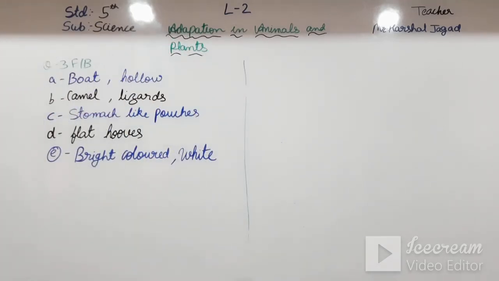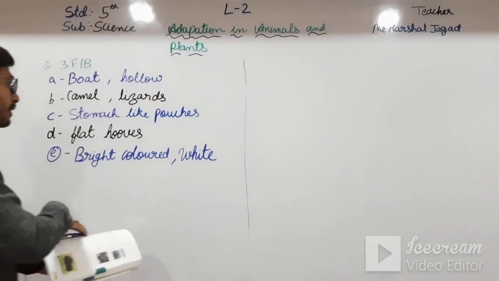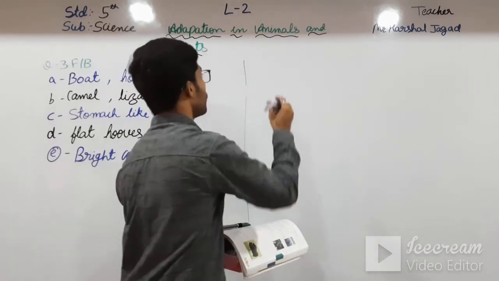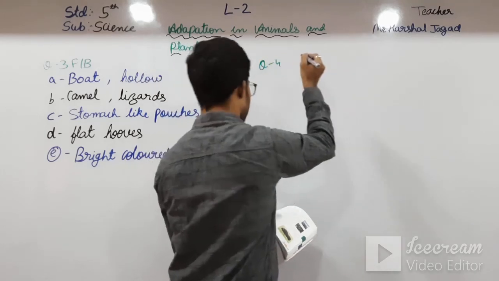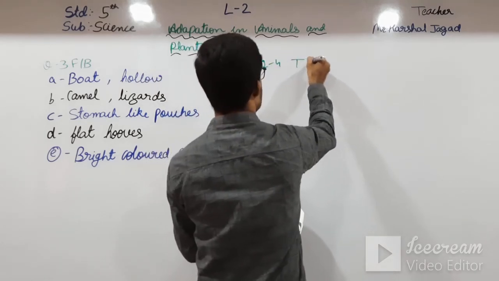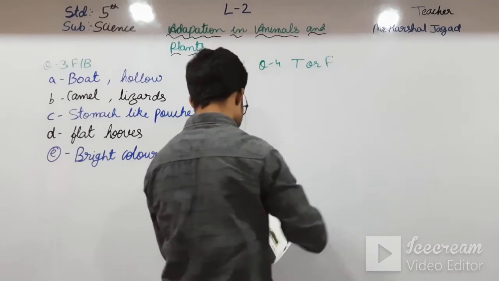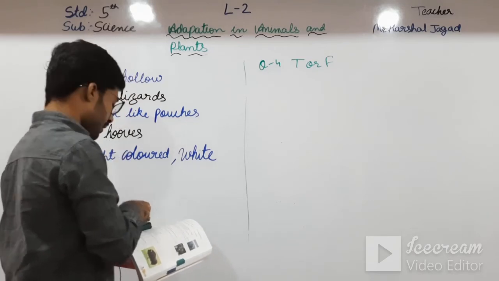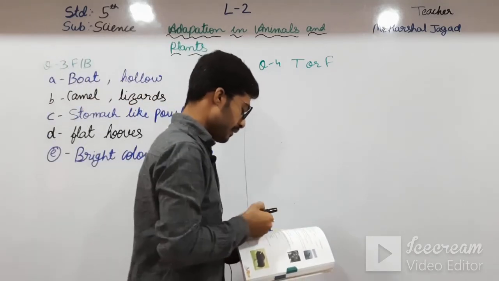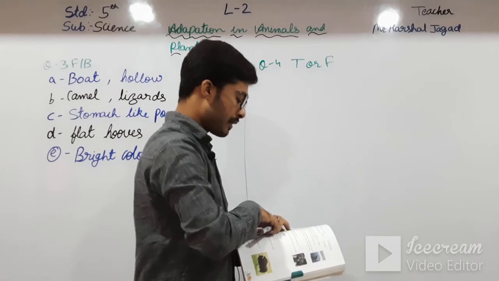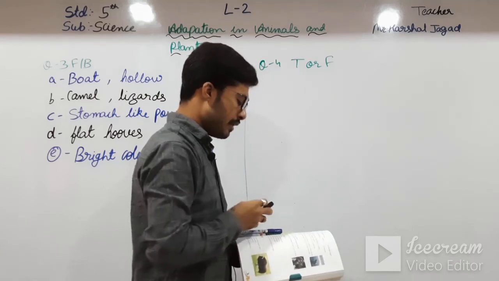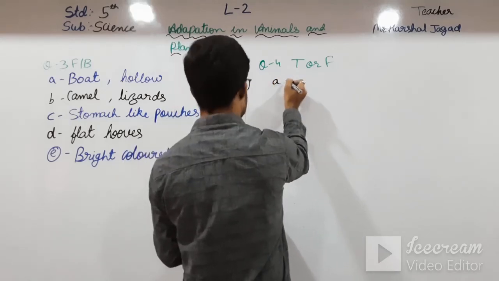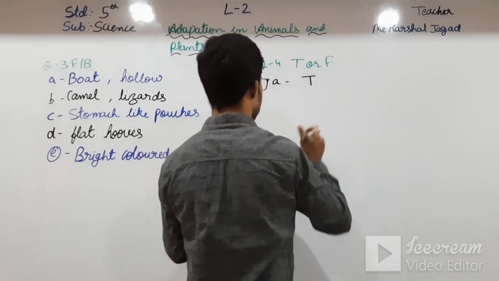See here, say true or false. Question number 4, that is true or false. I am writing that. See here, the first one, that is leaves of aquatic plants have a waxy surface. Yes, they have a waxy surface. In A, it comes true.